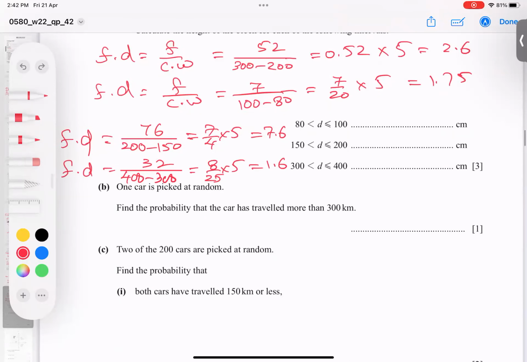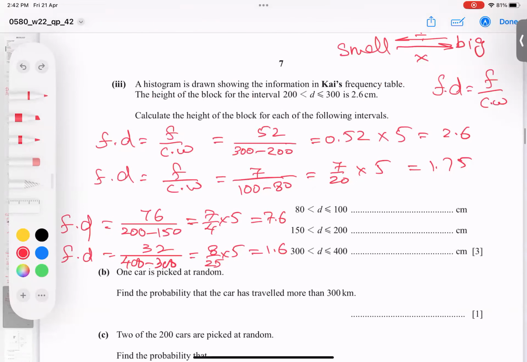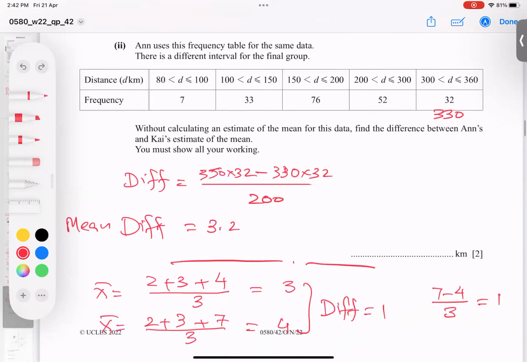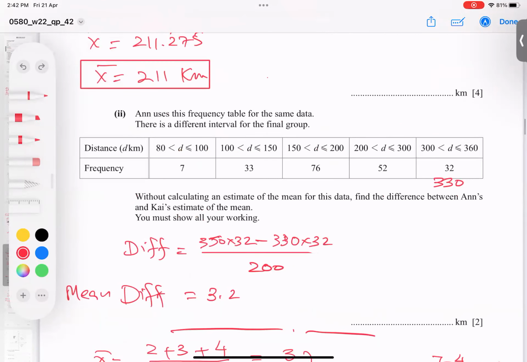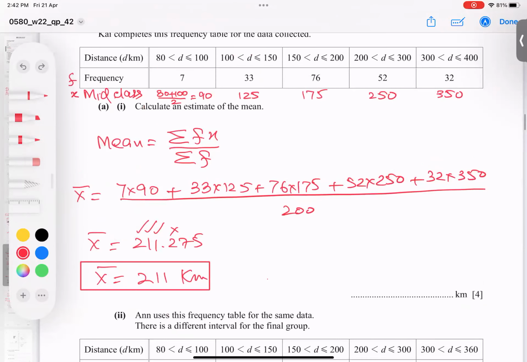Let's go for the probability. One car is picked at random. Find the probability the car has traveled more than 300 kilometers. Again, we have to apply it. So one car is picked, more than 300.